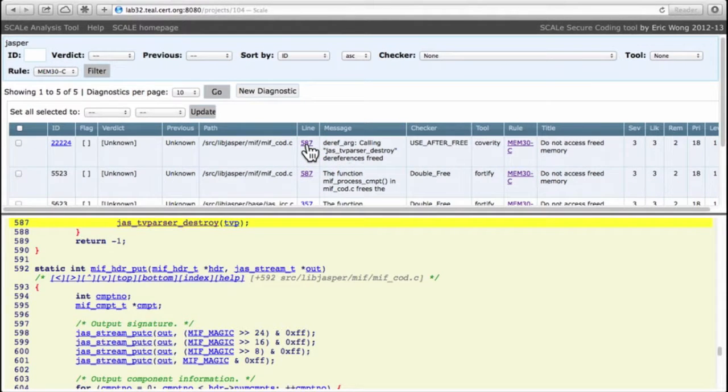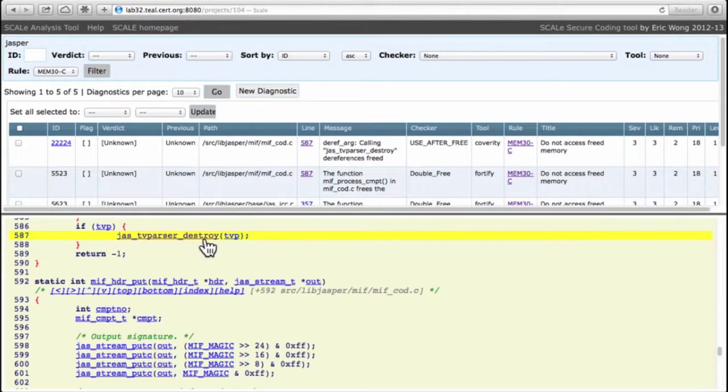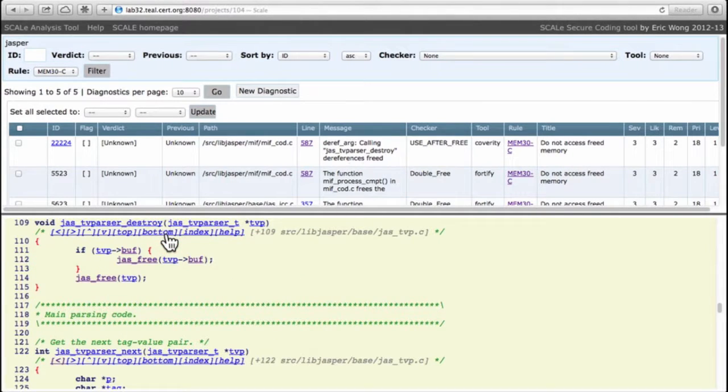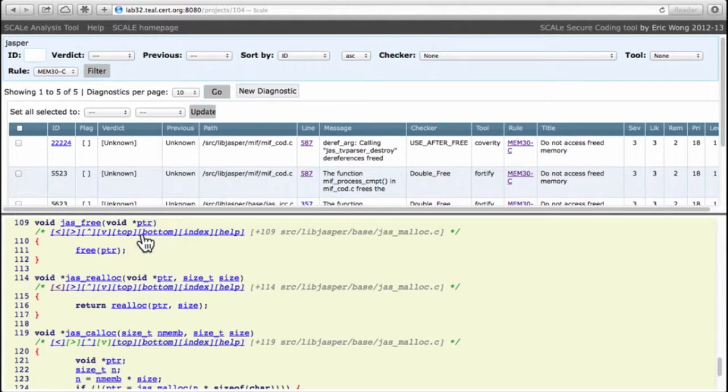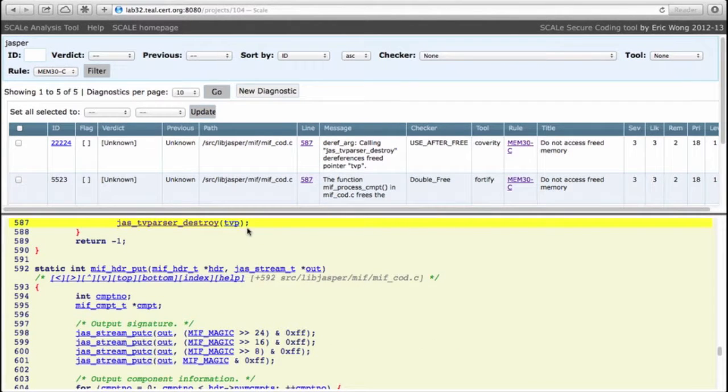So the first example we have here comes from Coverity, where it's claiming that JAS-TVP parser destroy is freeing TVP when it has already been freed. So I'll just verify that JAS-TVP parser destroy is indeed freeing the pointer. If we dive in there, we see that it's calling JAS free, and if we dive into JAS free, we can see that it's either memfree or it's defined here to simply be a wrapper to free. So we are indeed freeing the pointer, and Coverity claims we're freeing it twice.